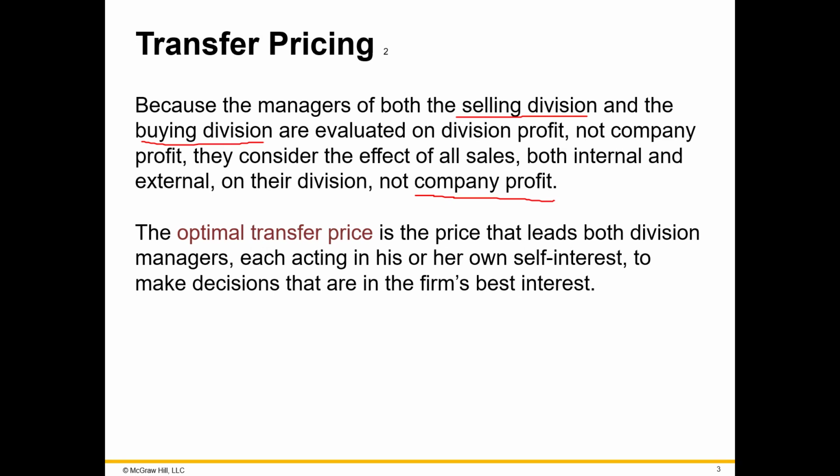Because each manager is evaluated on performance, each manager will want to maximize their own revenues and minimize their own costs. So they work towards their own self-interest. The manager of the selling unit will not sell to the manager of the buying unit if they can sell for more on the outside market. Likewise, the manager of the buying unit will not buy from the manager of the selling unit if they can buy the item for less on the outside market.